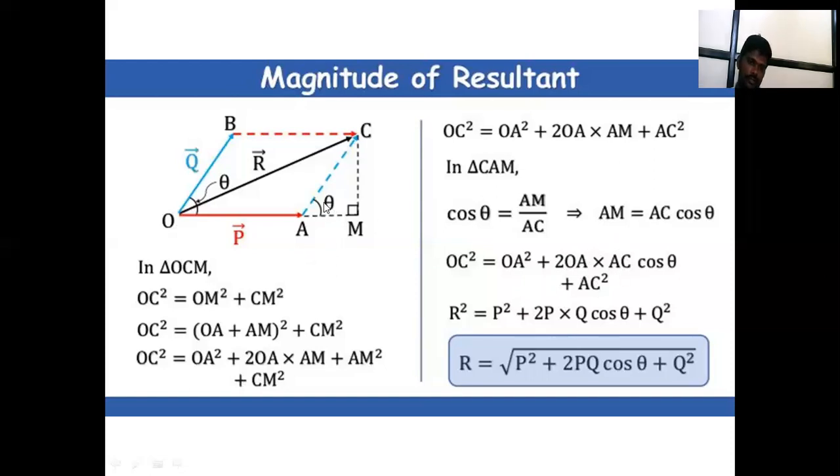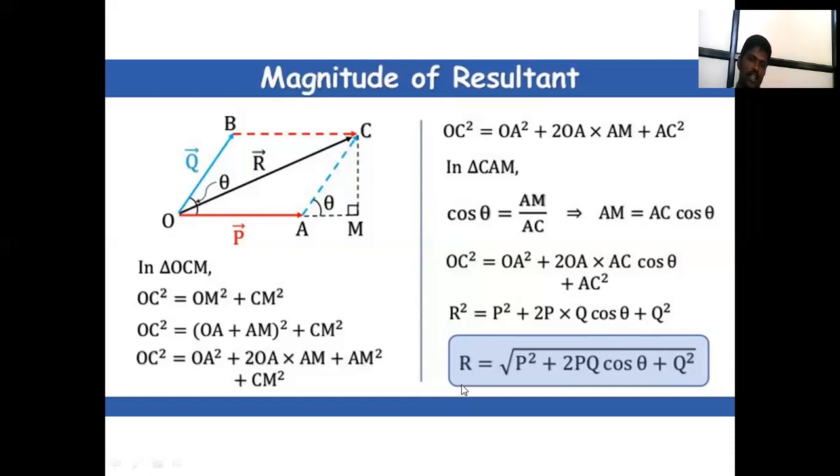AC means that's AC. That is Q. Then the same two sides are equal. Then Q square means CA. Sorry, Q square means CA. CA is AC square, which means Q square.